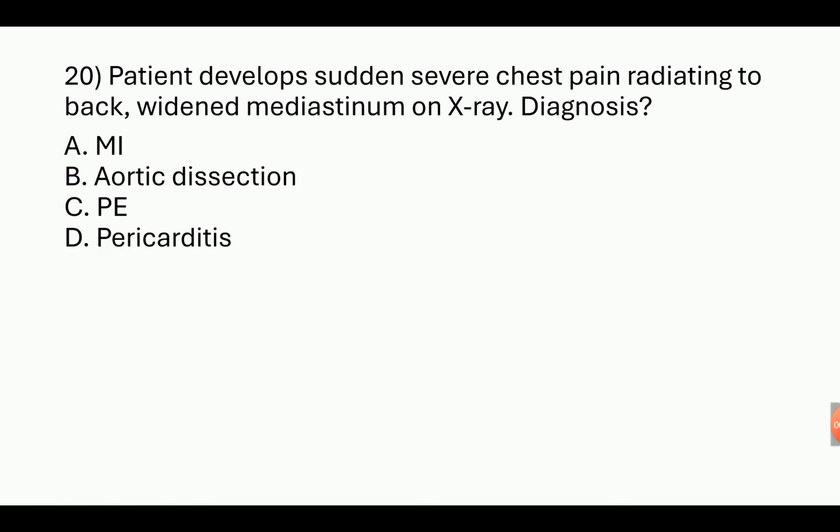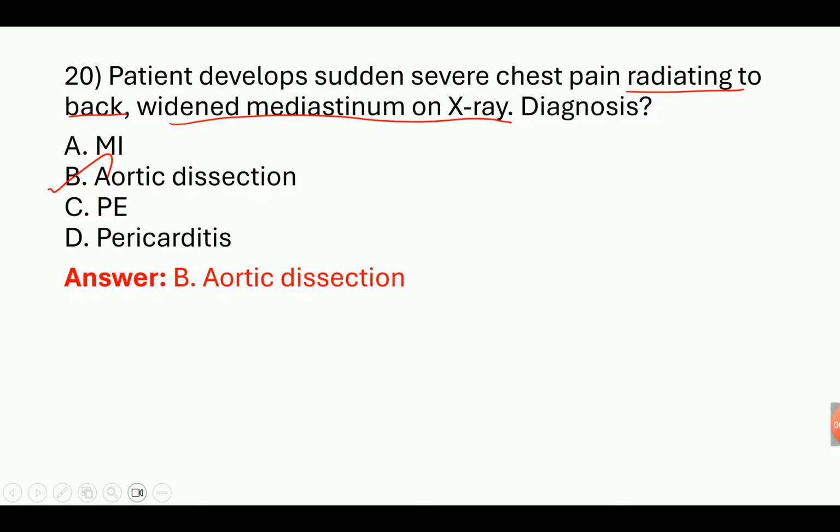Last question. Patient develops sudden severe chest pain radiating to the back. Widened mediastinum on X-ray. Diagnosis? So radiating to the back, we already saw in the first question that the answer is aortic dissection. Aortic dissection: chest pain radiating to the back and widened mediastinum on X-ray. Also BP difference in the extremities. So these are the keywords of aortic dissection. Aortic dissection is a very important topic in NORCET. Okay. Thank you so much.